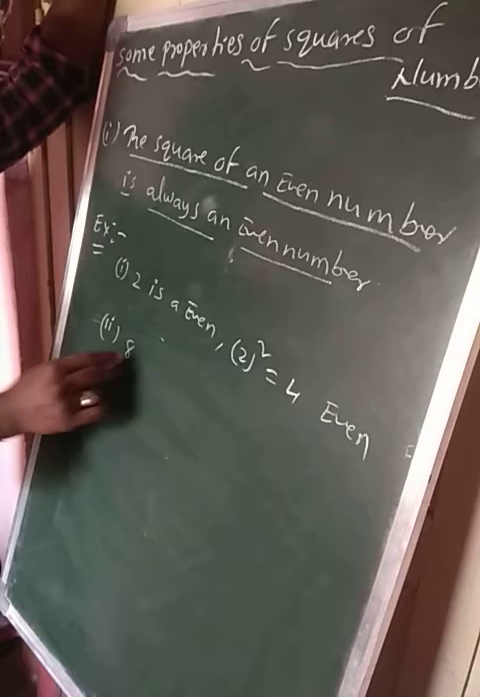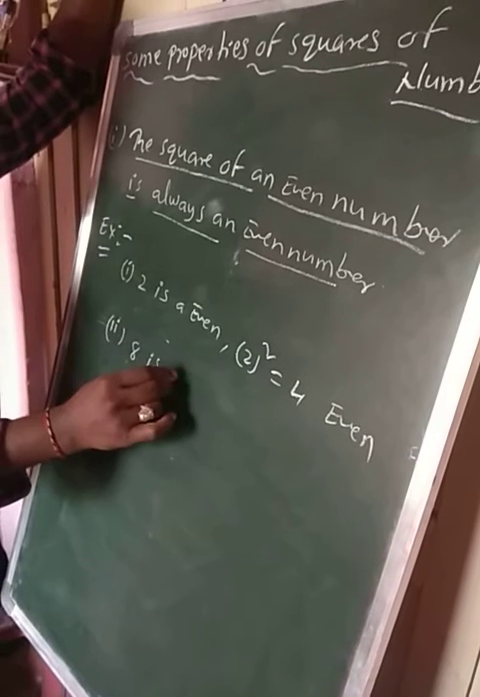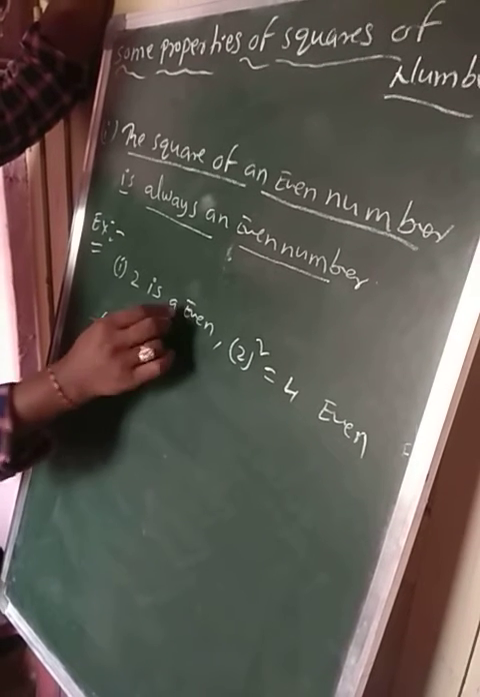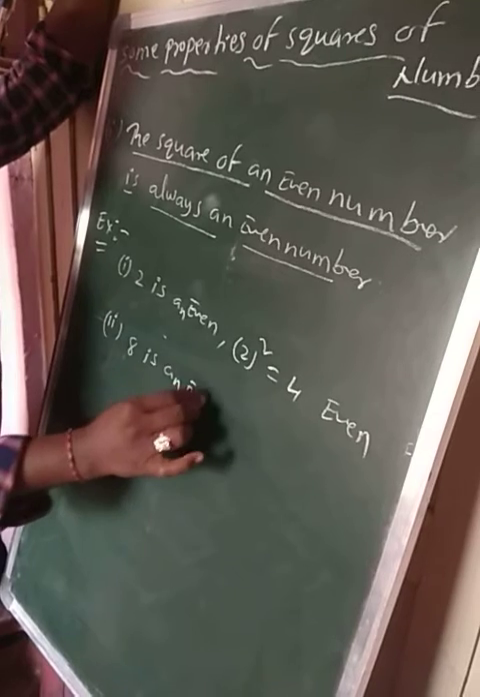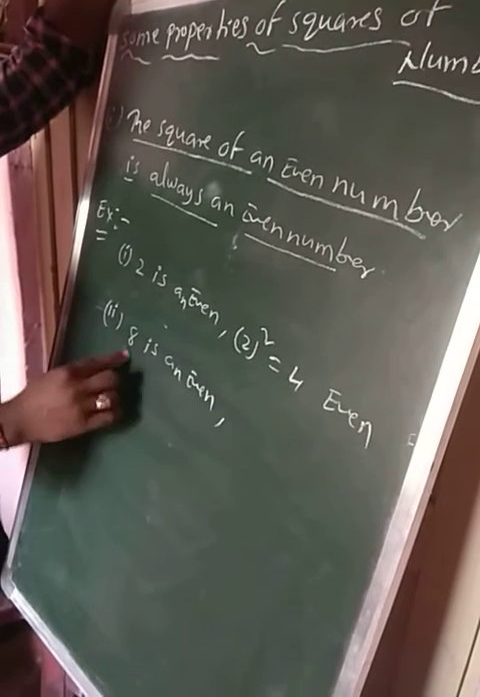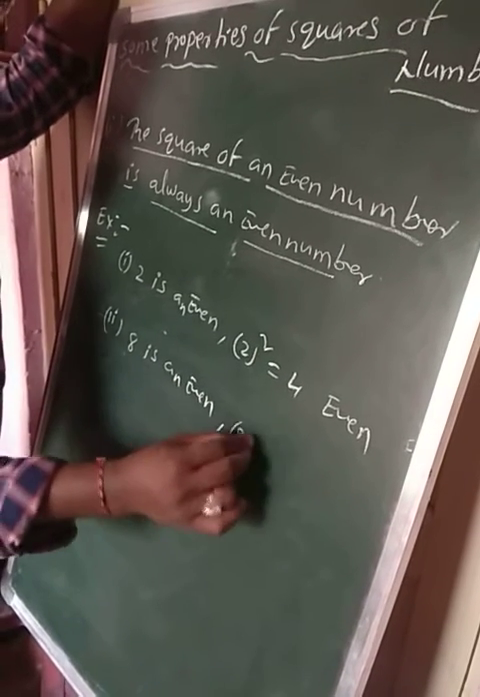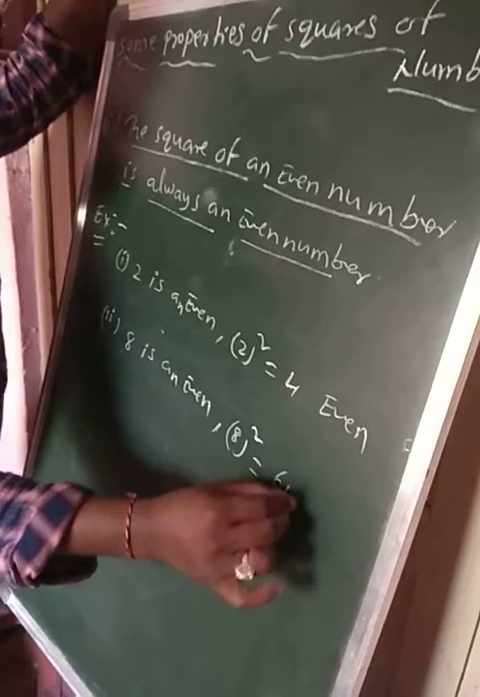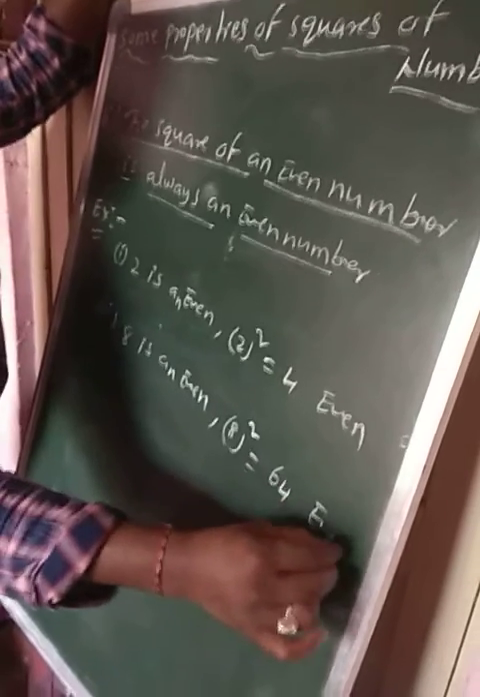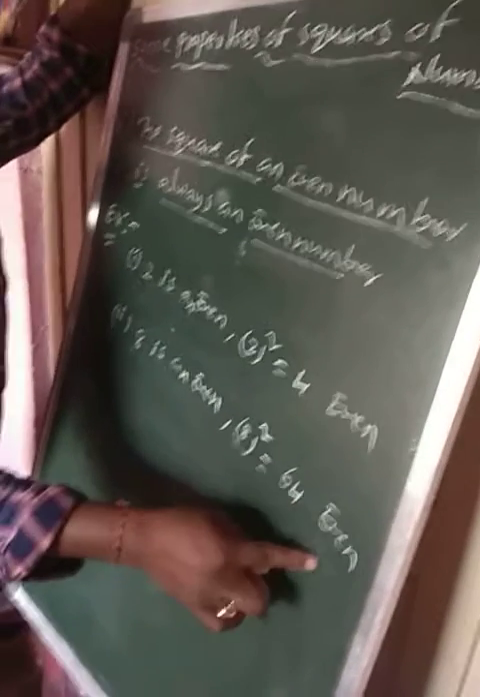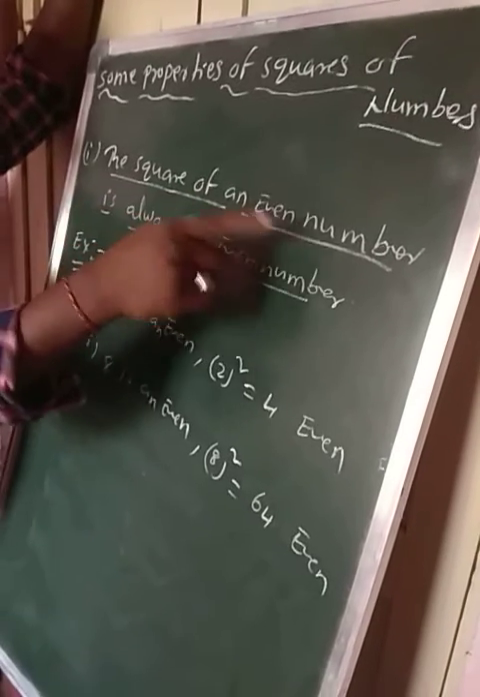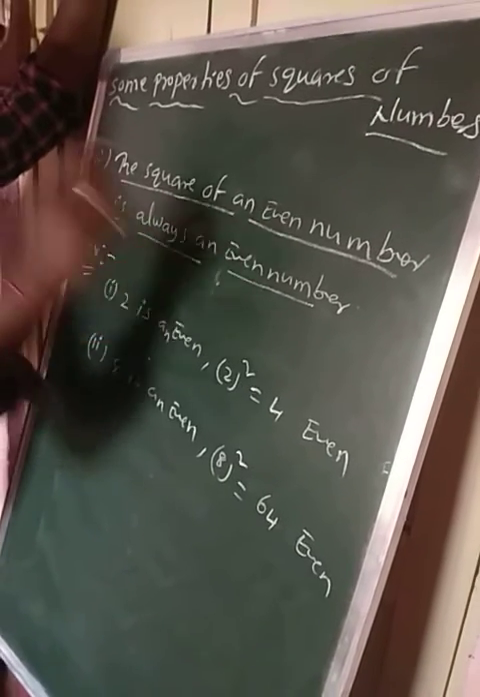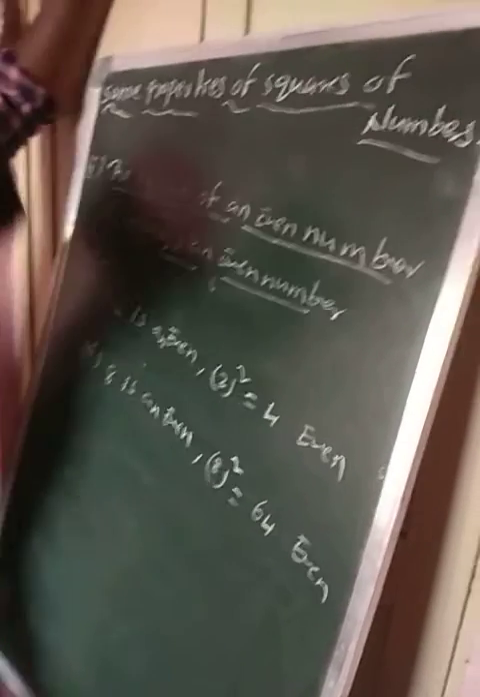Like that only, 8. 8 is an even number. Then its square, that is 8 square. That is equal to what? 64. And 64 is also even. So now the statement: the square of an even number is always an even number. Okay. Now next one.